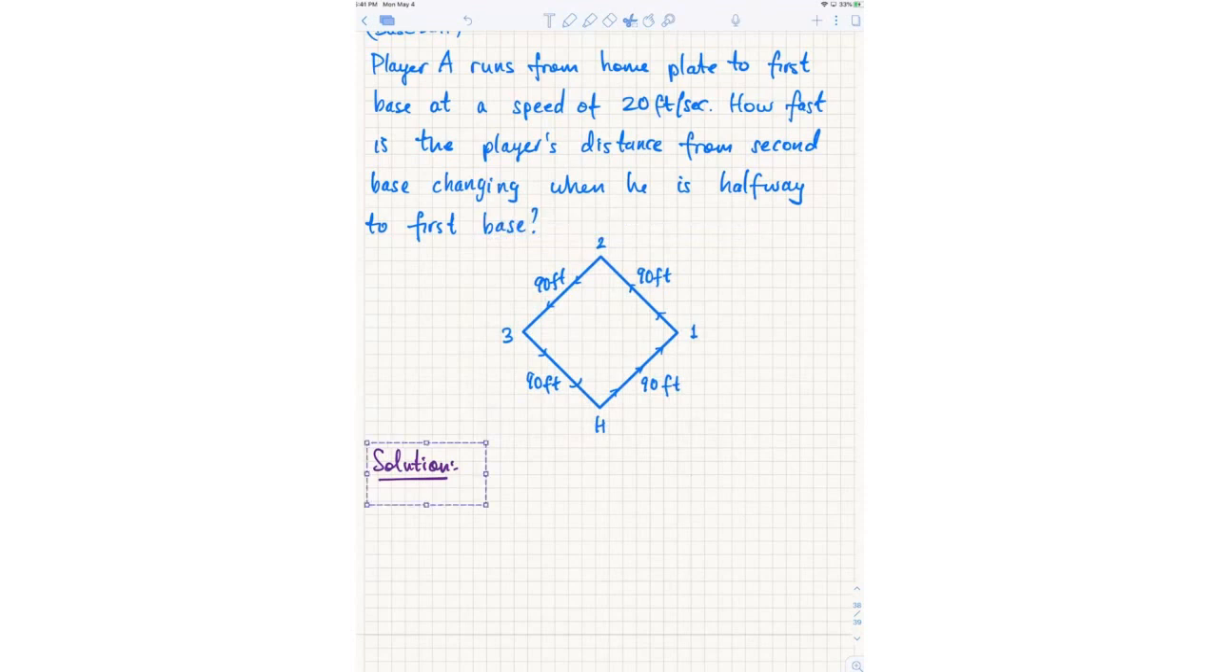How did you know 90 feet? Because I told you in the problem. All baseball diamonds are 90 feet between the bases.